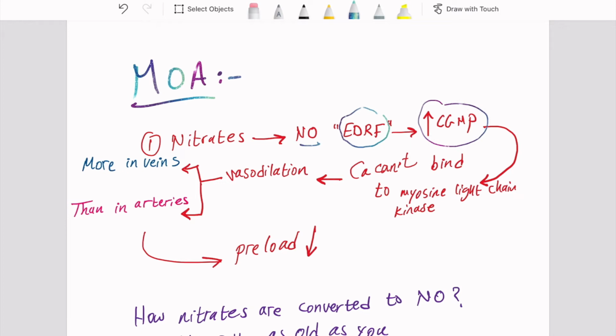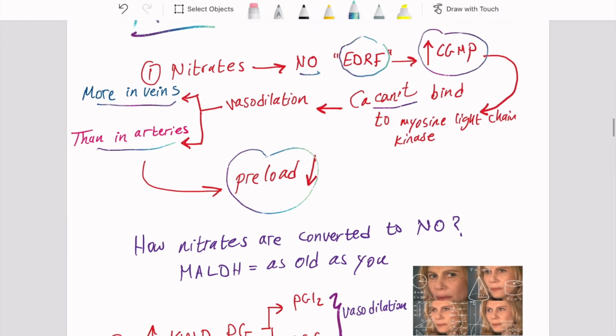And whenever you see increased cyclic GMP, this means vasodilation, since it prevents calcium from activating myosin light chain kinase. Vasodilation will be more in veins than in arteries. Thus, what will happen is that the preload will decrease.